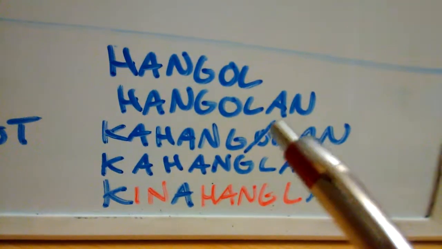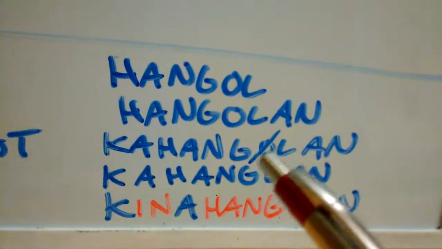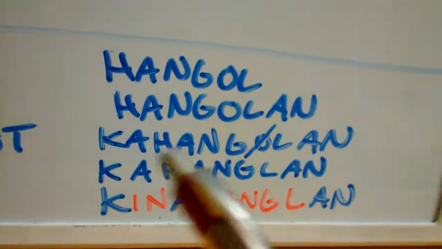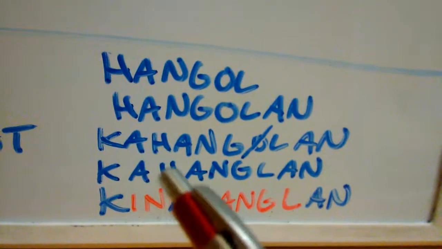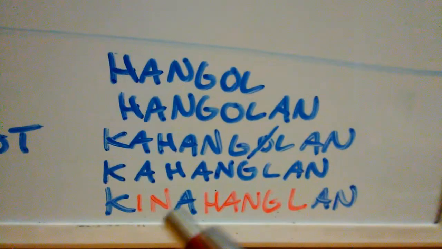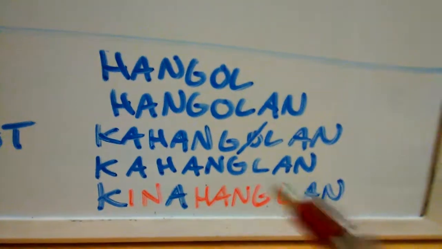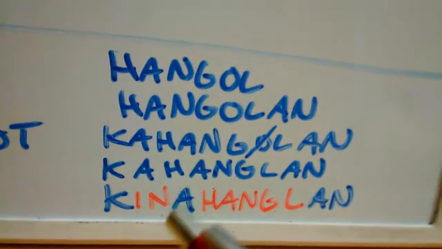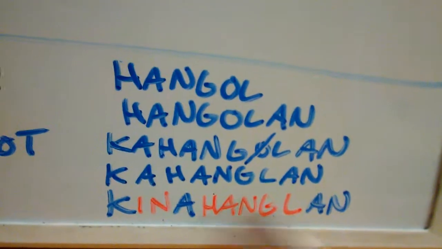So instead, we morphologically delete that o sound, that o vowel, which is the last vowel, and we get something that's kahanglan, kahanglan, right? Down here, kahanglan. Great. Now we can infix it with the in infix, okay? Kinahanglan, kinahanglan, and that's what we get. And so from greed, we get need, right? From greed, we get need, kinahanglan.